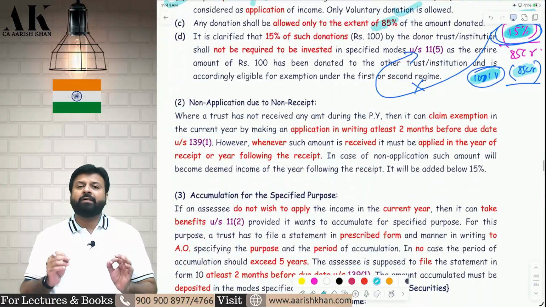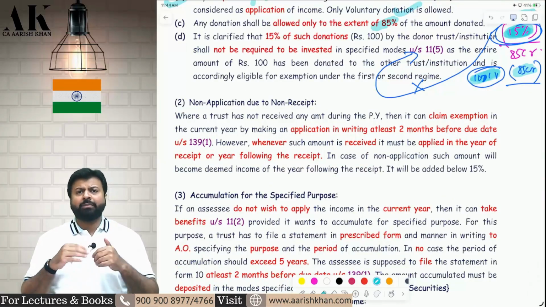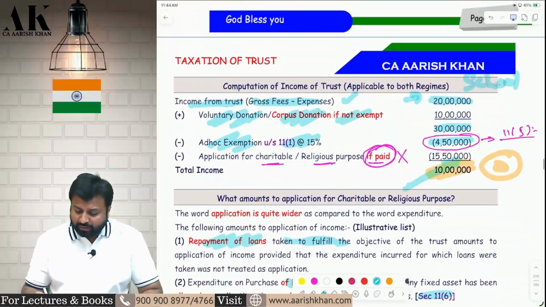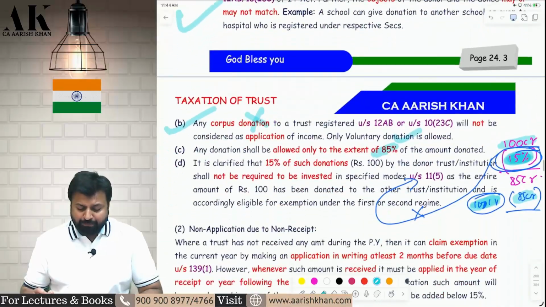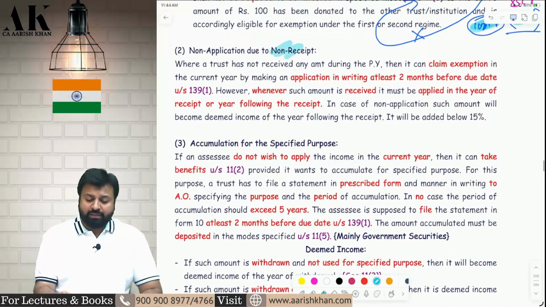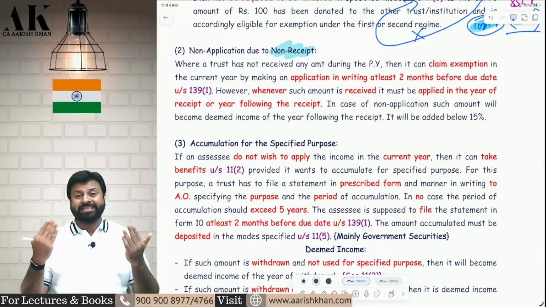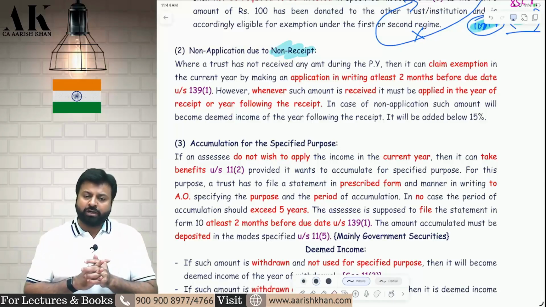Now, the second case is a very genuine case. I am not able to apply this money. How much money is left for you, sir? In my example, the money which is left over is 10 lakh rupees. I am not able to apply this money because I have not received this money. Then what should I do? In the current year 25-26, I have not received the money. That is the reason I am not able to apply this money. What should I do, sir?